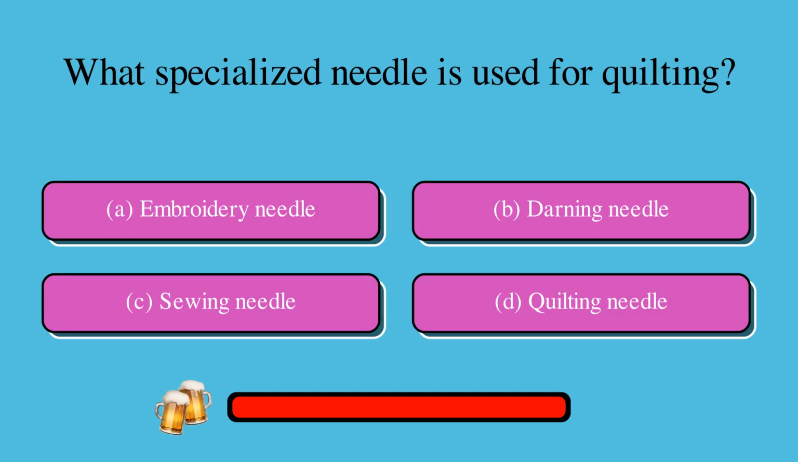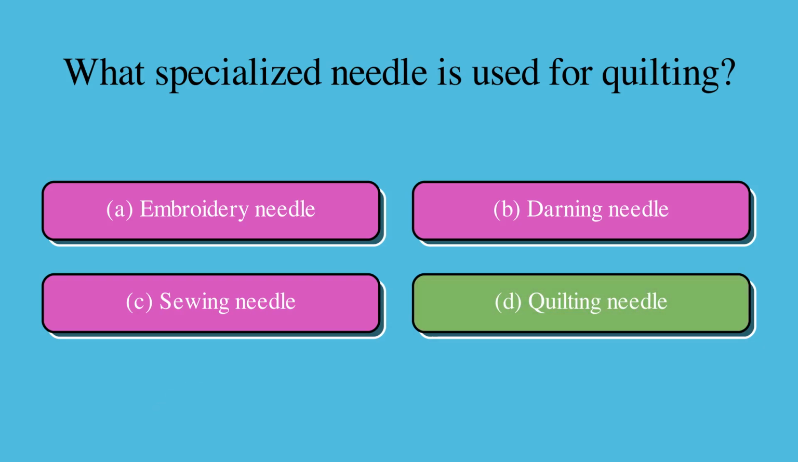What specialized needle is used for quilting? Is it A, embroidery needle, B, darning needle, C, sewing needle, or D, quilting needle? The correct answer is D, quilting needle.